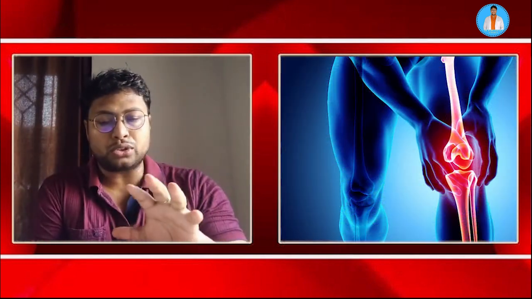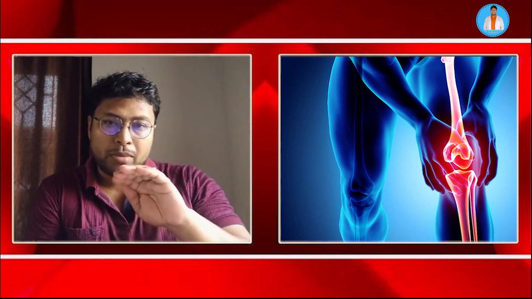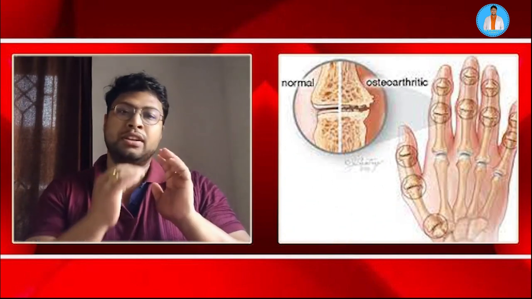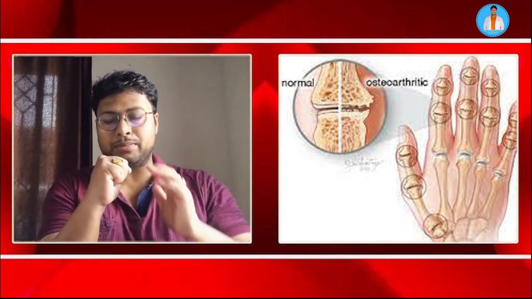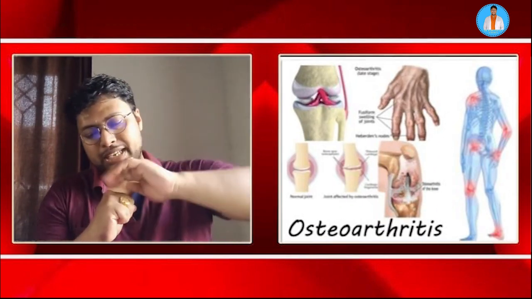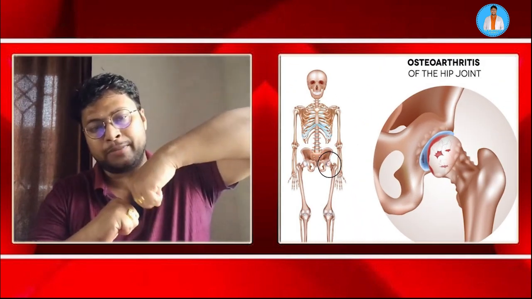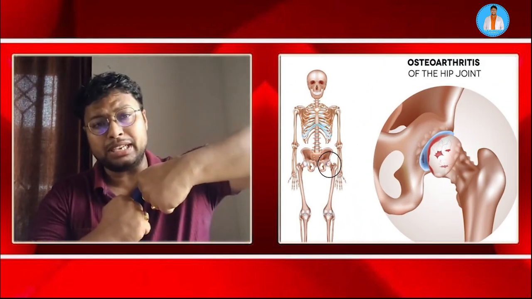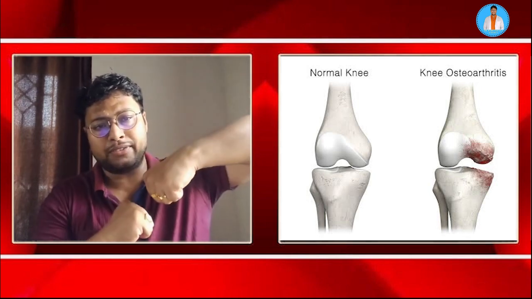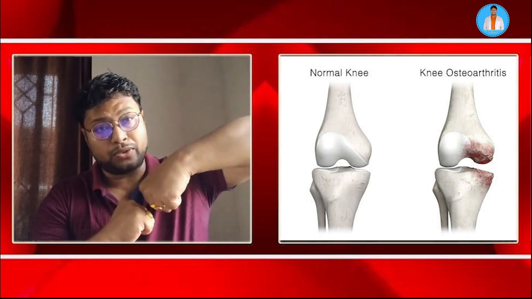So what happens in osteoarthritis is that the normal cartilage undergoes degeneration with age. I want to tell you that if this is a bone and there is a cartilage layer over it, between the joint, these two cartilage layers form the joint. So for example, this is a knee joint. This is the cartilage layer above here and below here, in the femur and in the tibia. These two form the joint.